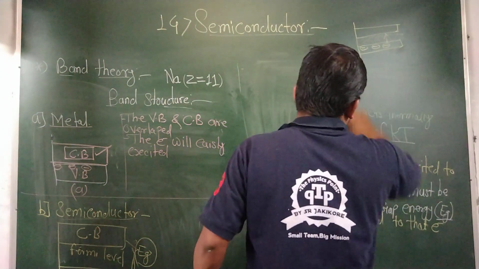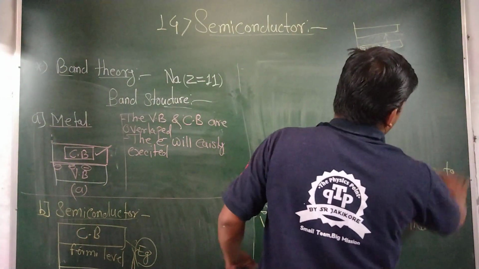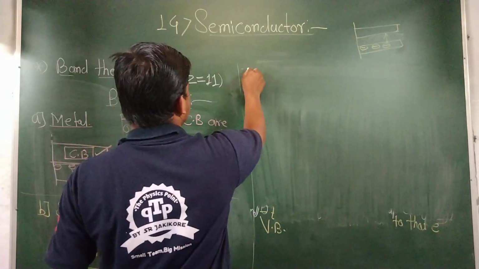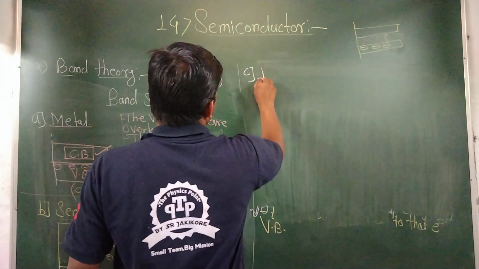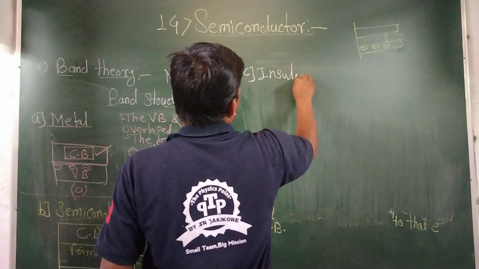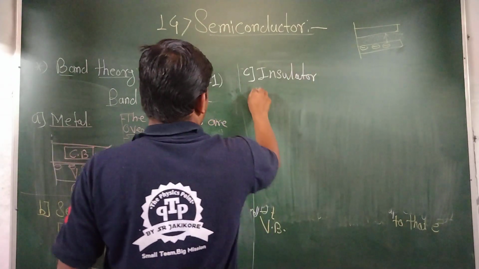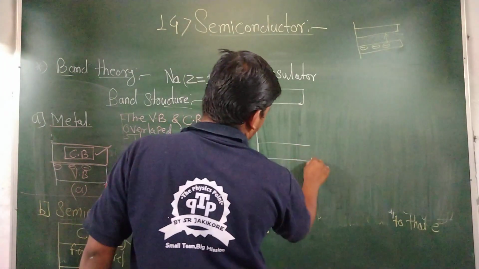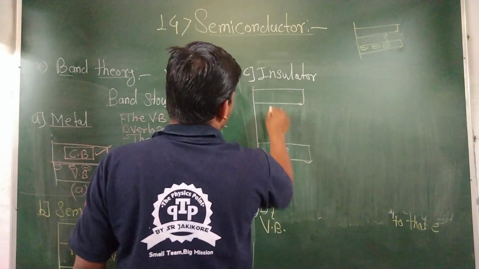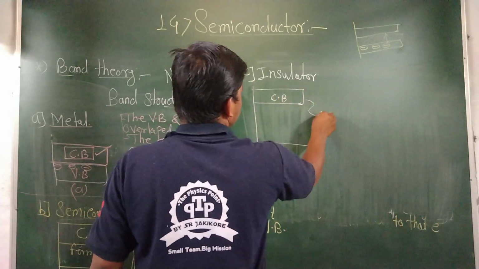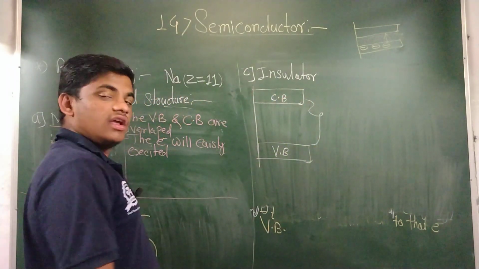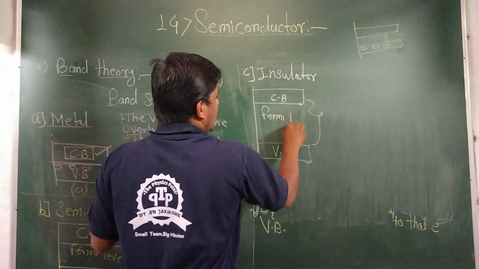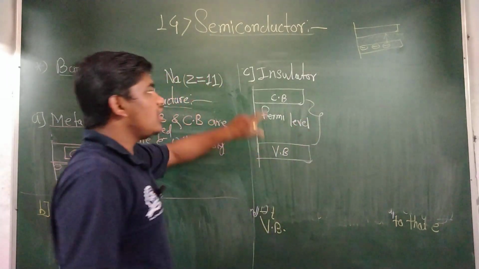And the last band structure is the band structure of an insulator, figure C. This is the conduction band and this is the valence band, VB. The band gap between the conduction band and the valence band, the Fermi energy level gap, is large in an insulator.